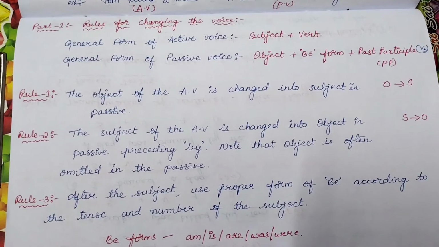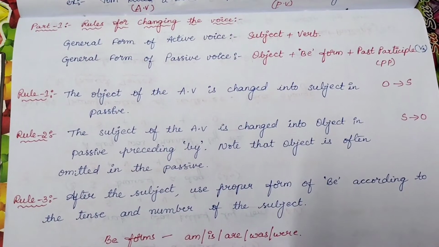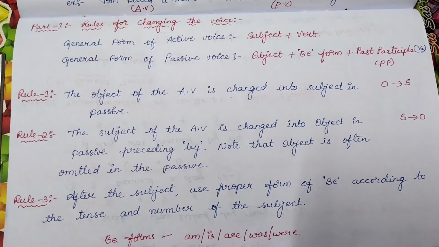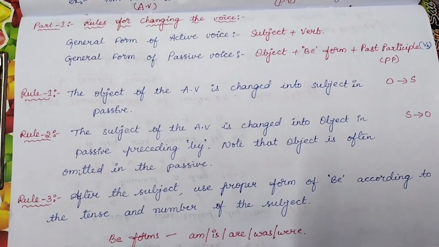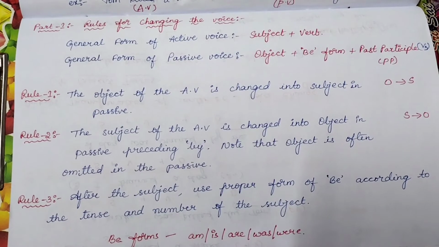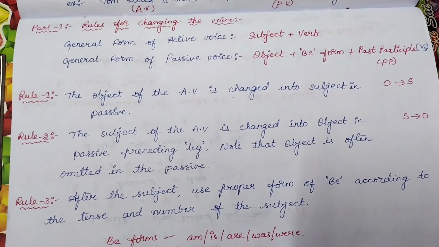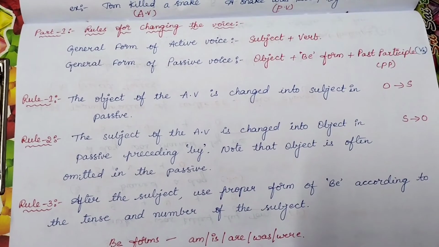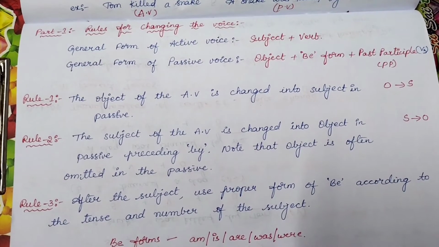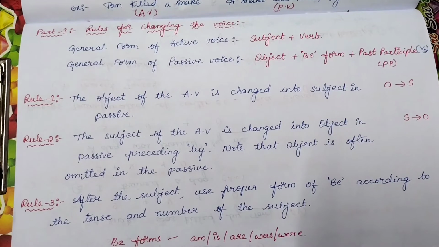So object plus be form plus past participle, that is V3. So rule 1 is that the object of active voice is changed into the subject in passive voice.